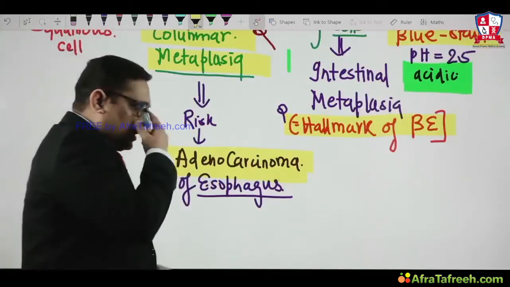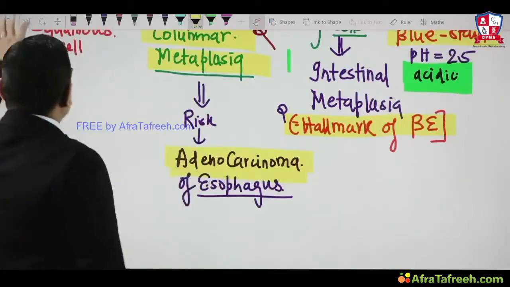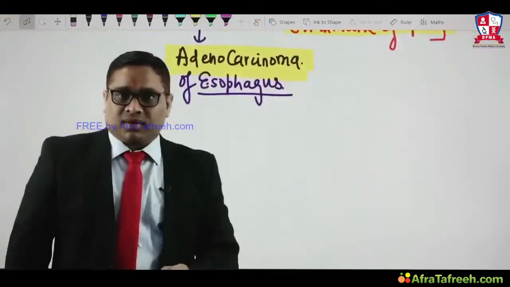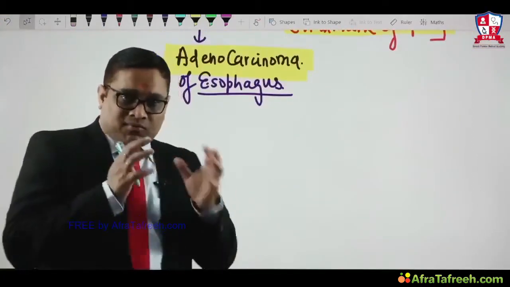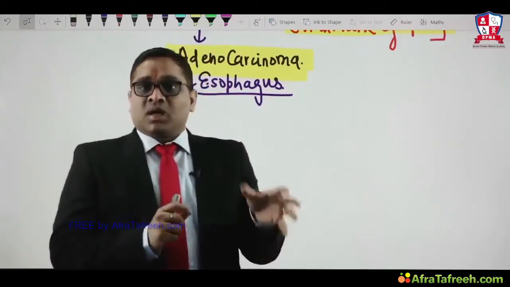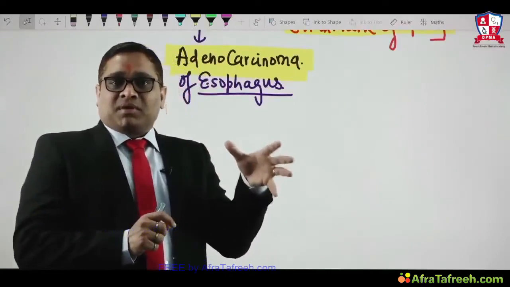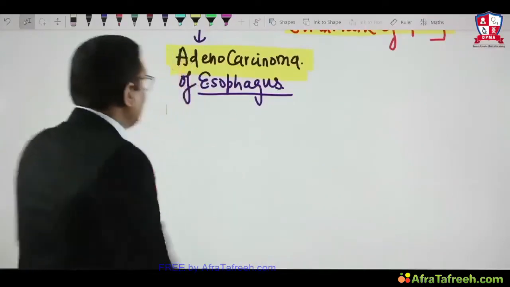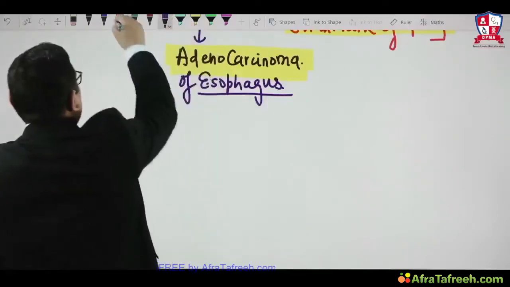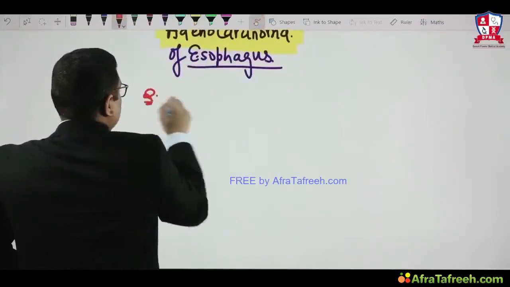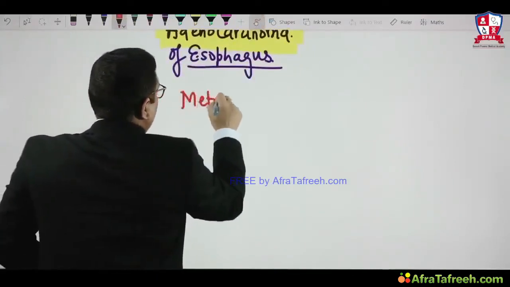And again, I will tell you one more important thing. What is the significance of metaplasia? See my wording, see my language, because that is what we have to focus on. In exams, the examiner will ask questions on these kinds of exceptions, which I am going to explain. When we discussed what metaplasia is, what is the danger?